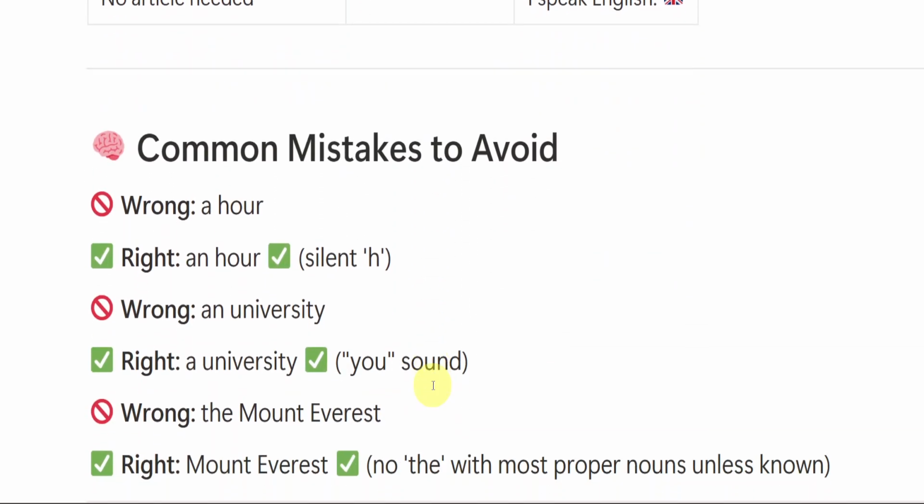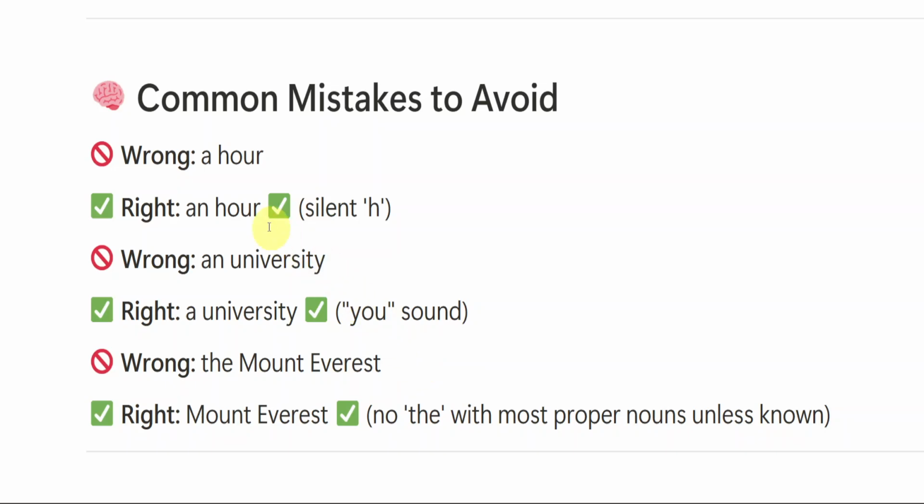Okay. So, common mistakes which we need not make: an hour. This is not pronounced as har, it is hour. Here h is silent. Most students see a consonant here, so they use a, but that is completely wrong. We need to see the pronunciation or the sound. So this is an hour.